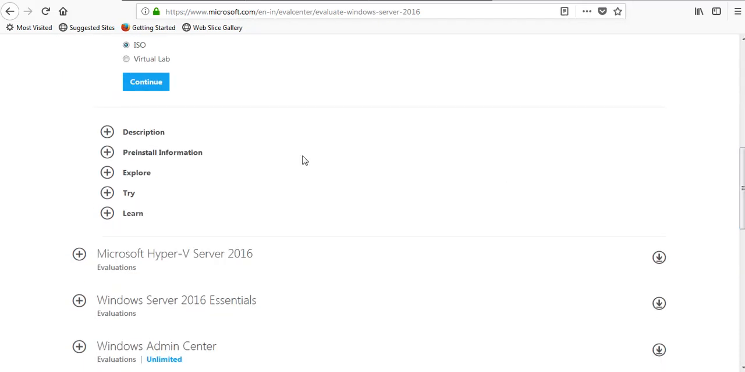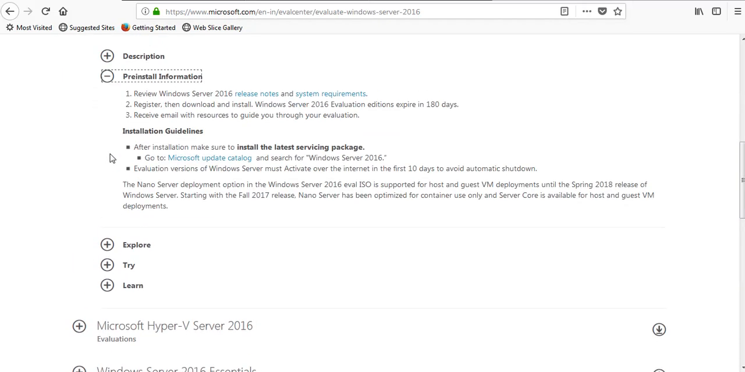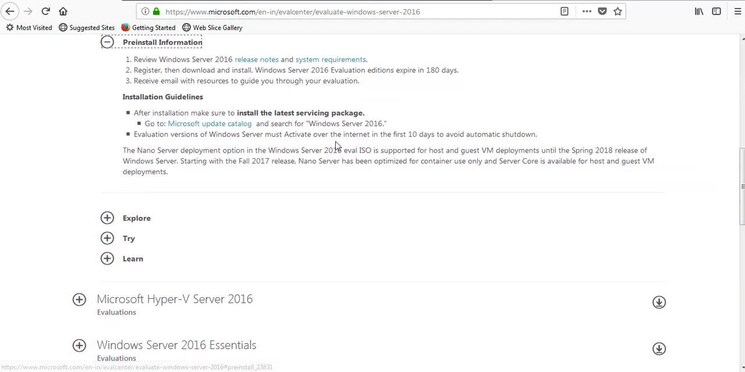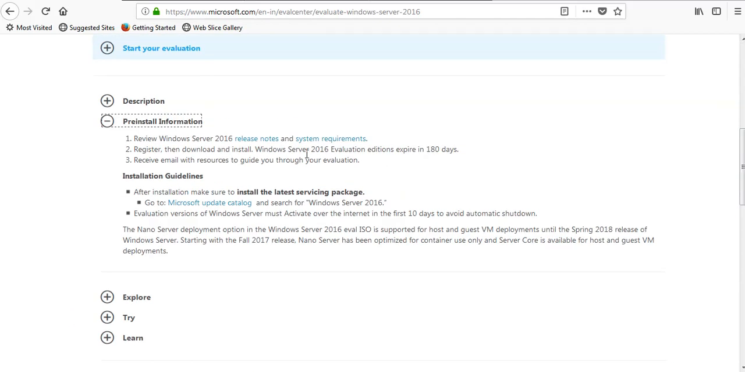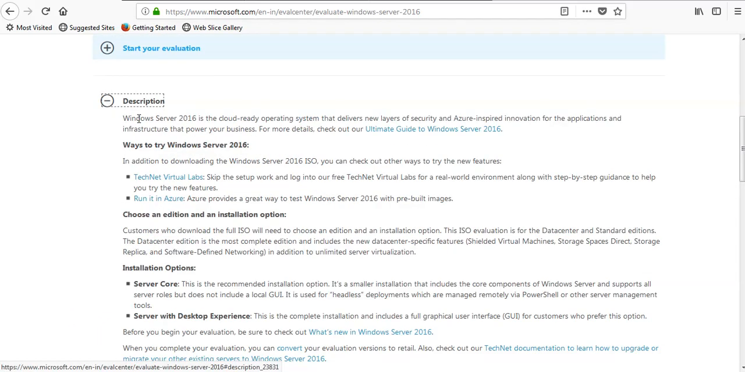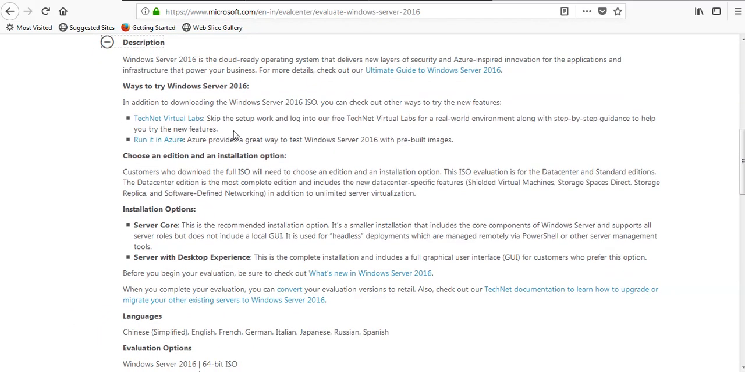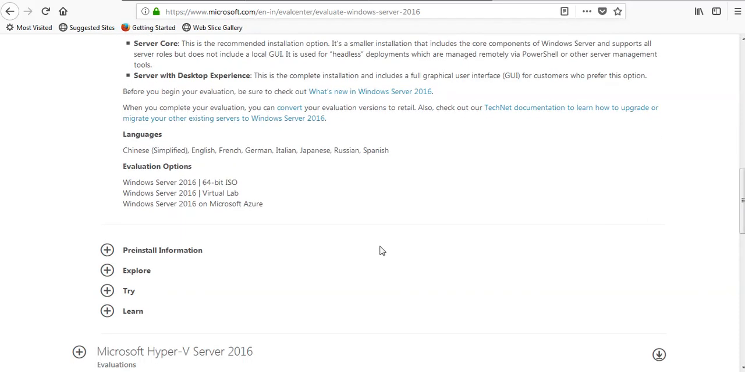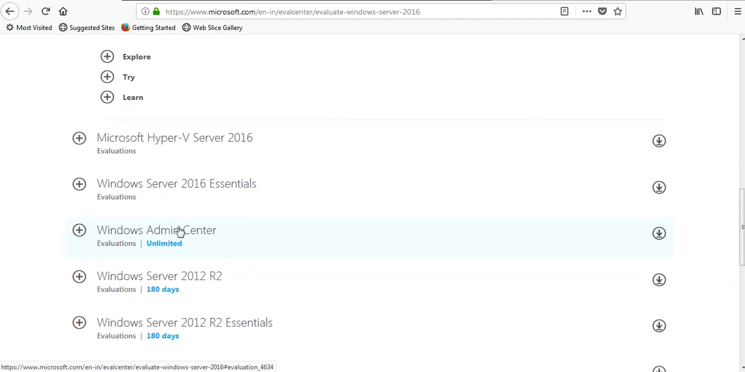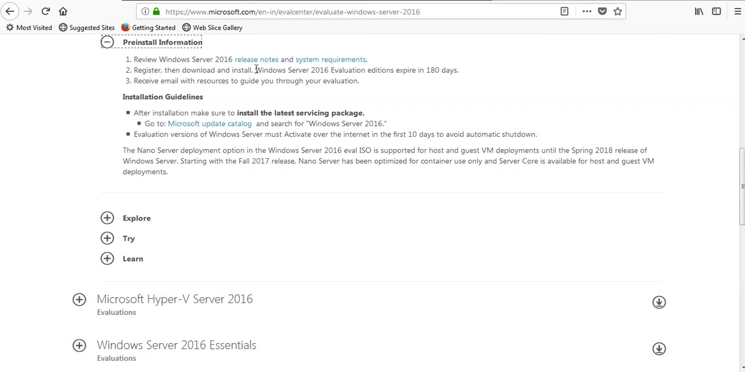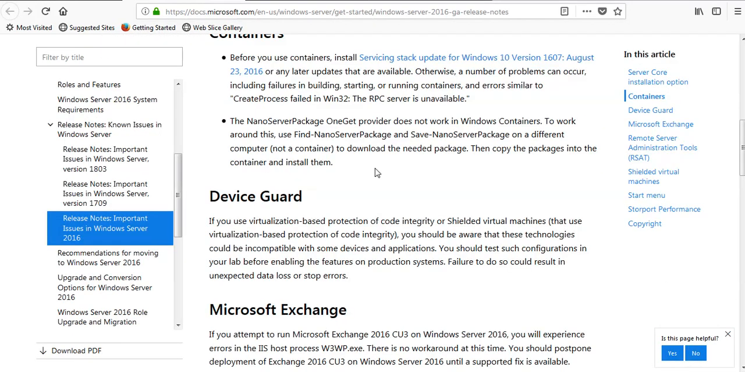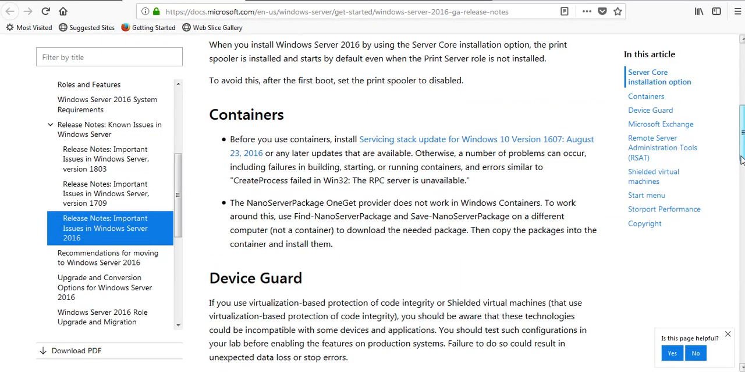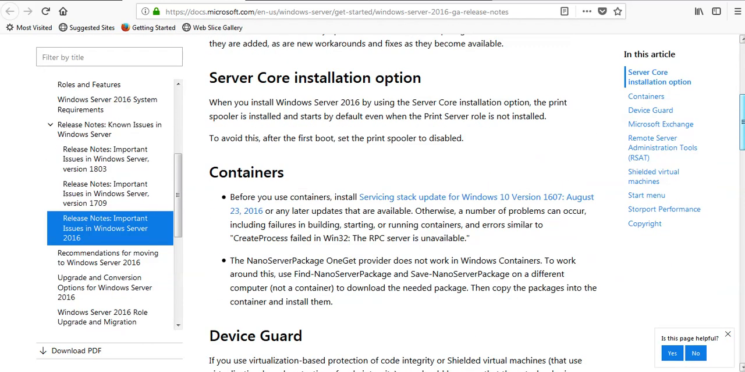For example, the pre-install information and the description of the product. These are the basic description of this product. Pre-installation information. You can find out the release note of this product from this link.